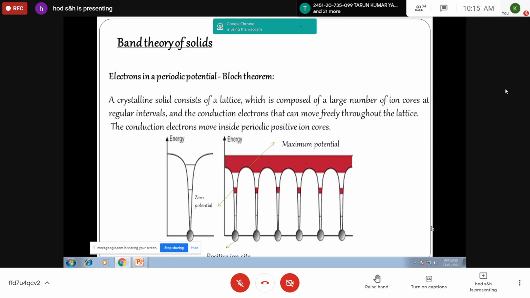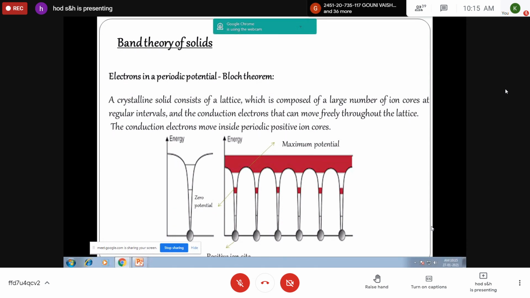Only two points you should remember here. The first one: in a given crystalline solid, all positive ion centers are exactly placed, or they have a periodic arrangement, through which the electron propagates. And the electron possesses periodic potential. Whenever the electron is close to the positive ion site, the potential is conveniently taken as zero, and the potential is maximum in between two positive ion sites. In this sense, the potential varies from zero to maximum, maxima to zero, like that. You can assume a series of infinite square wave potentials.